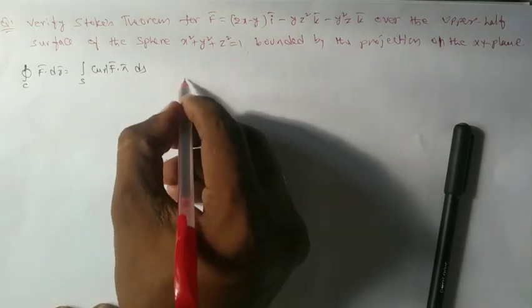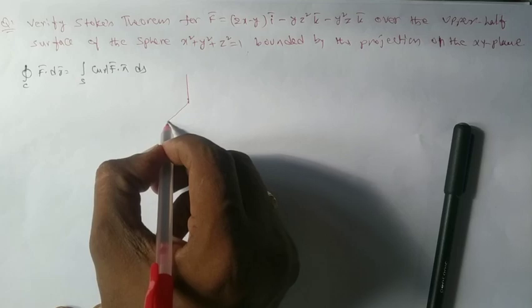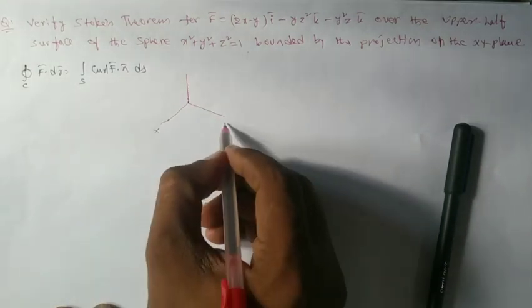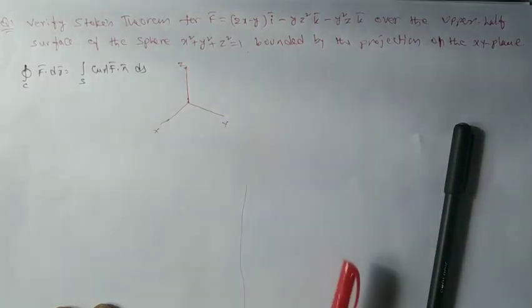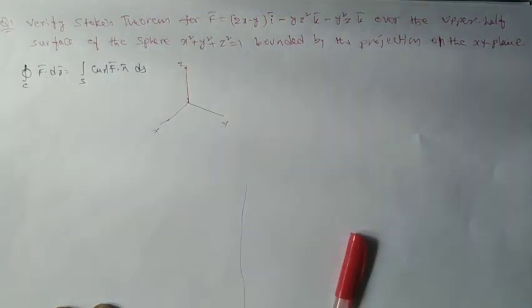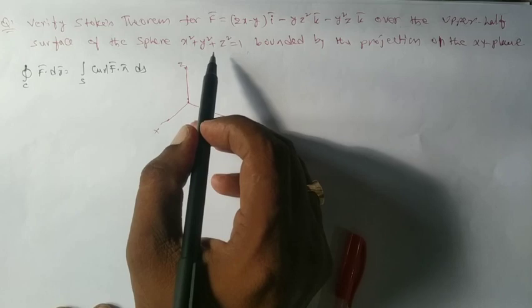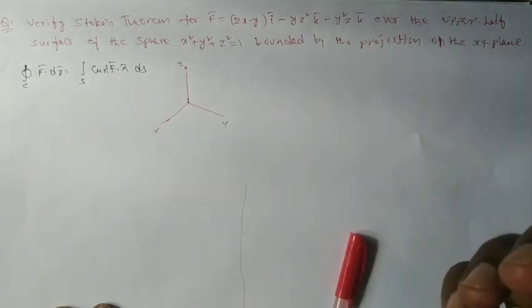What are our surface and our curve? I take this as the x-axis, this as the y-axis, and this as the z-axis. The surface is the upper half of the sphere x square plus y square plus z square equal to 1.